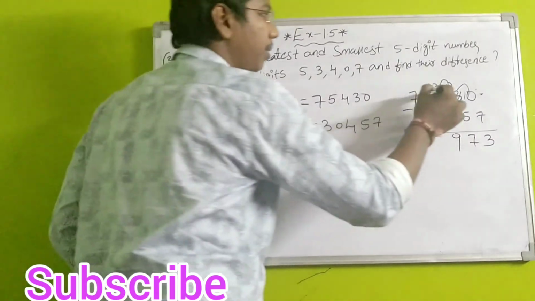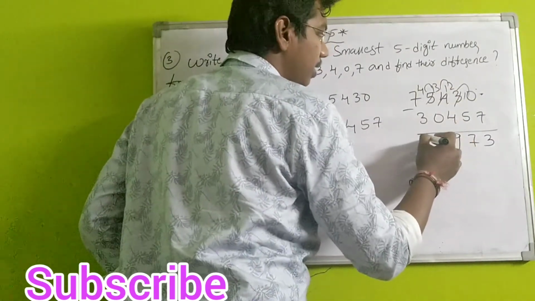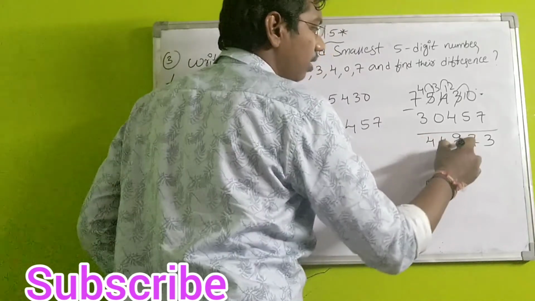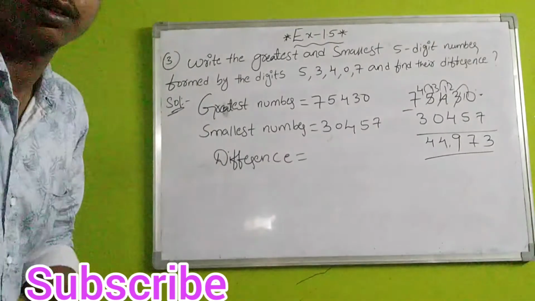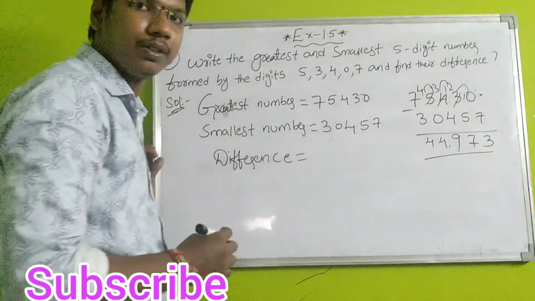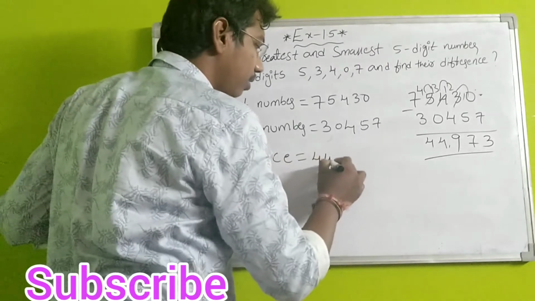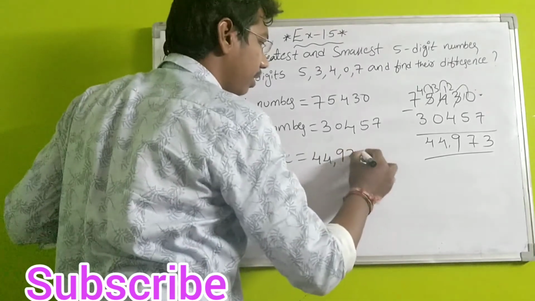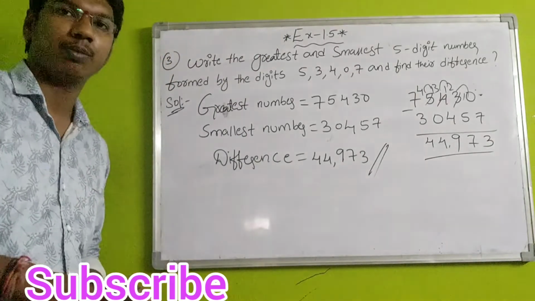Next this 5 becomes 4. 4 minus 0 is 4. 7 minus 3, answer is 4. This is the final answer, students. Therefore your difference is 44,973. Yeah, this is the answer, students. Next let's see question number 4.